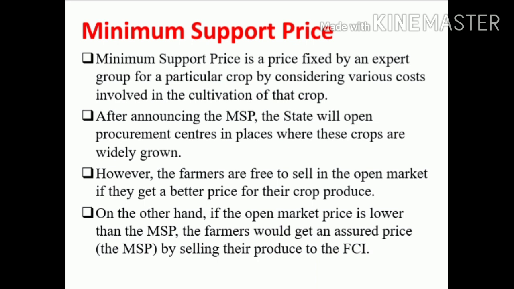On the other hand, if the open market price is lower than the minimum support price, the farmers would get an assured price by selling their produce to the FCI. That is, the government fixes the price for that particular crop at the time of harvest. So if the farmers are unable to sell in the open market, they can sell their product to the Food Corporation of India, and the government will assure them of the price, which is called the minimum support price.